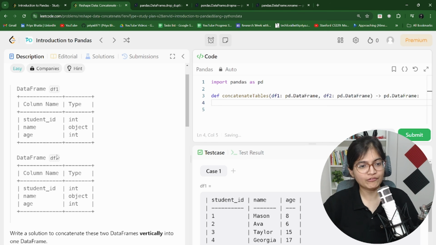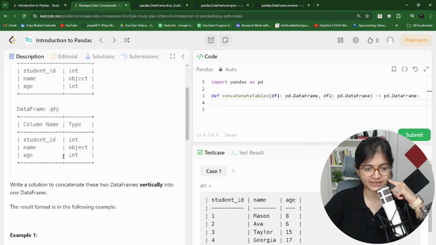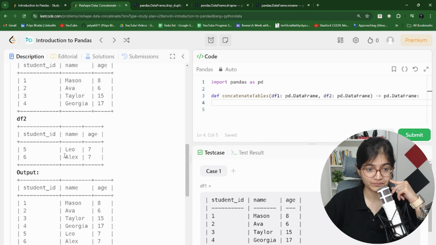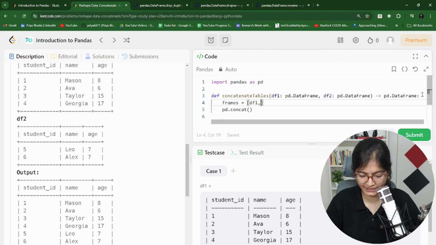Let's move ahead. We have 2 data frames, df1 and df2. We have to combine these 2 data frames vertically into 1 data frame. Okay. So there is a function which I remember, which is concat. And what we can do is take frames, a list of df1 and df2, which we want to combine.